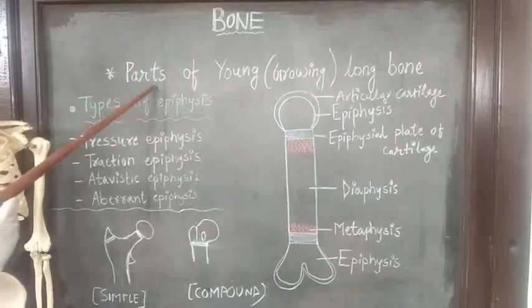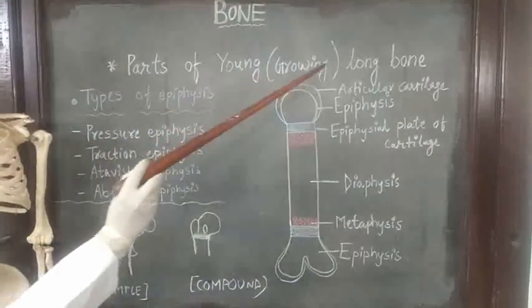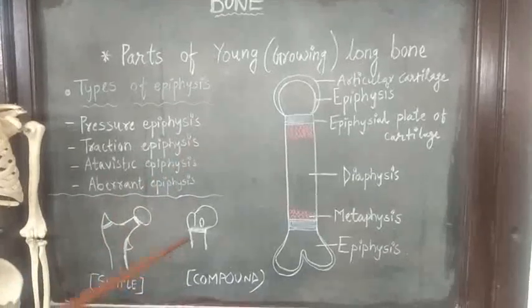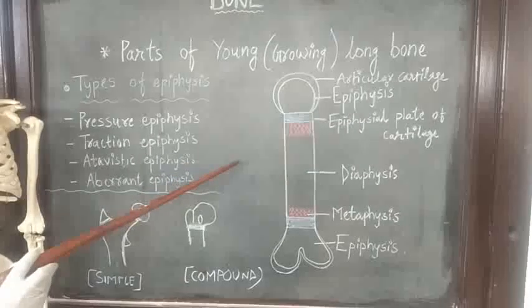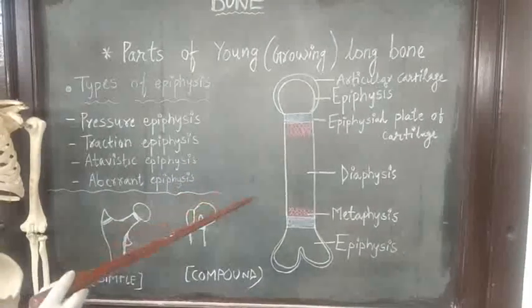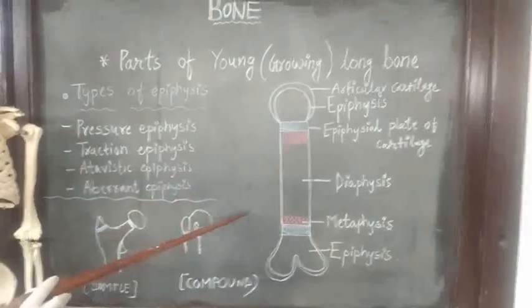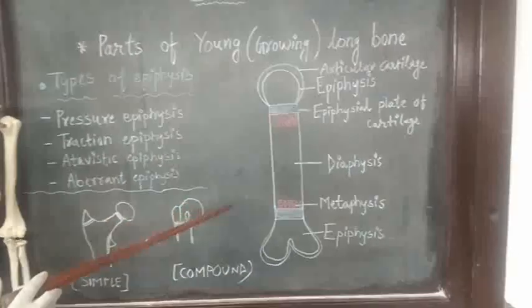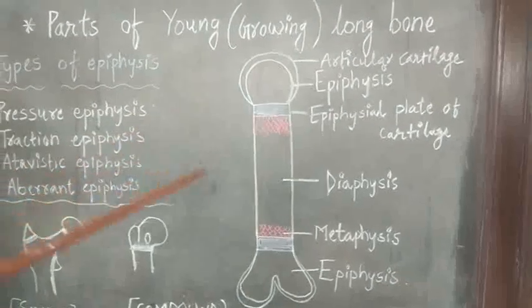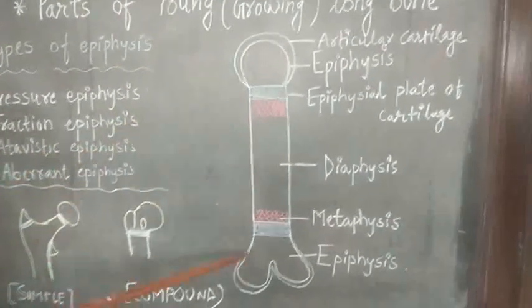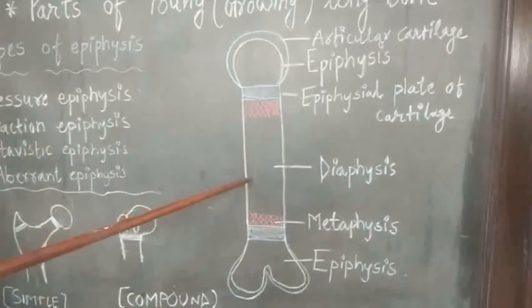Now, parts of young or growing long bone. You are aware that a typical long bone develops from the hyaline cartilaginous model in the intrauterine life, and that develops into three parts, that is two ends and shaft.